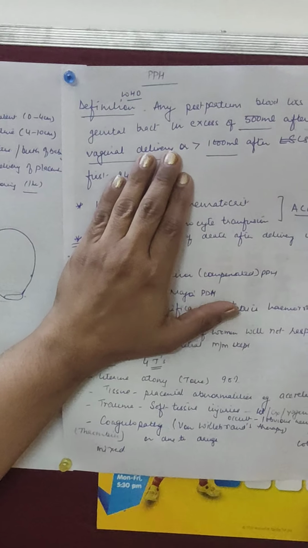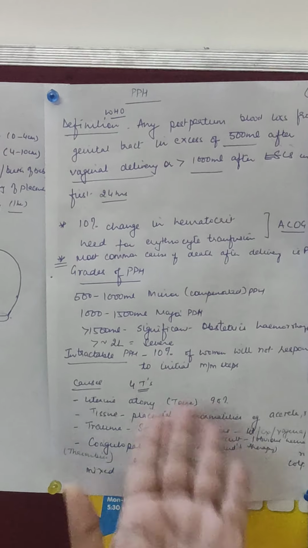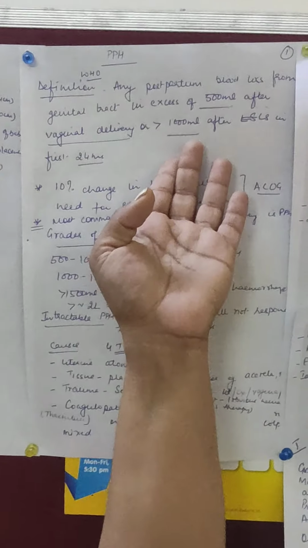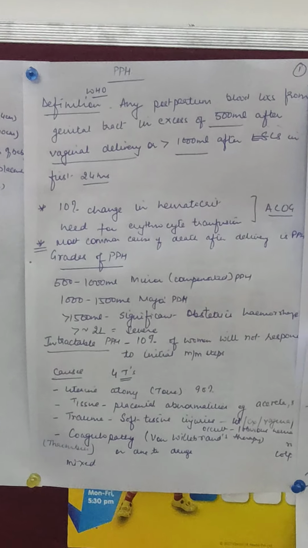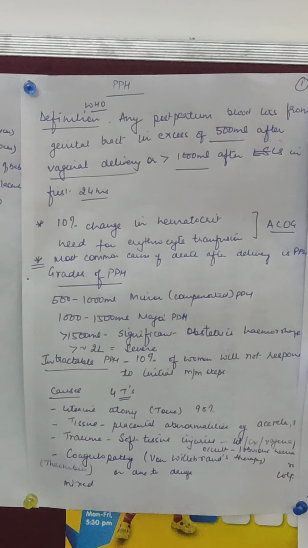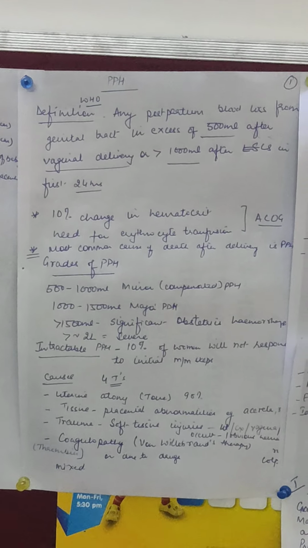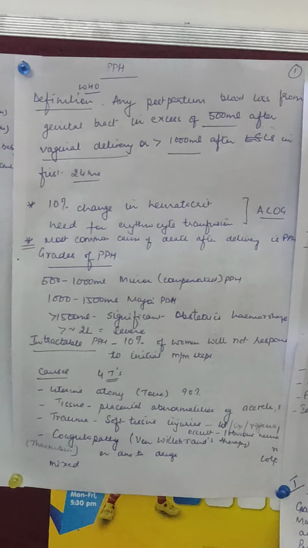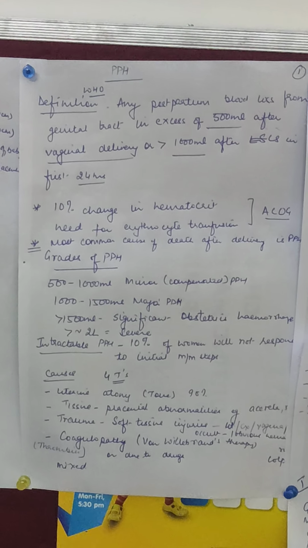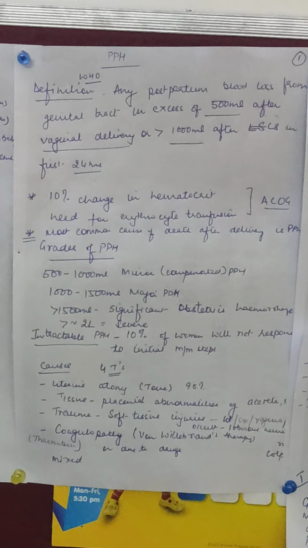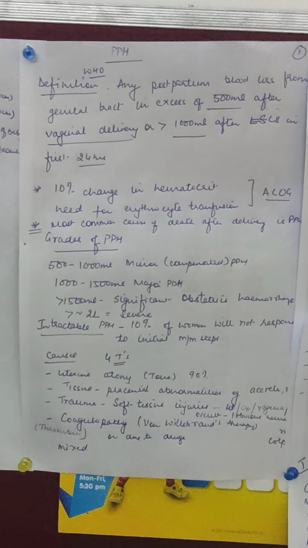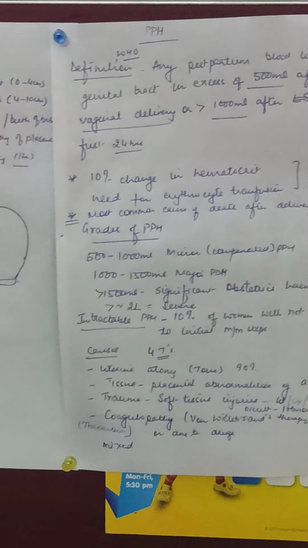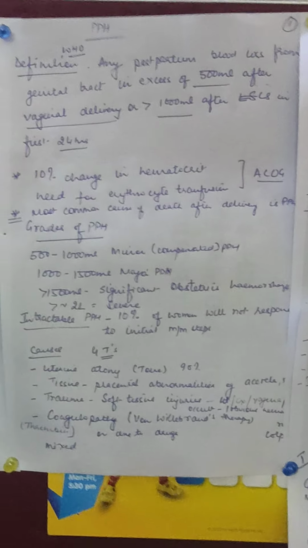Now, what does this mean? If the bleeding is more than the set quantity of 500 ml after a vaginal delivery or 1000 ml after a cesarean section, and if the bleeding is more than 1.5 liters after a cesarean hysterectomy. Now, what does the term cesarean hysterectomy mean? During a cesarean section, if the bleeding is so excessive and not controllable, many a time we need to remove the uterus as well. Removal of the uterus is called hysterectomy, and when the removal is done at the time of cesarean section, it is called cesarean hysterectomy.